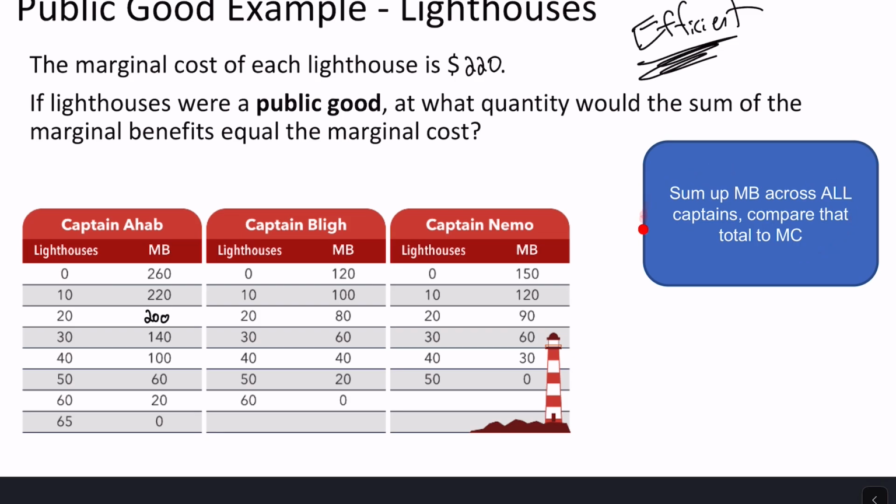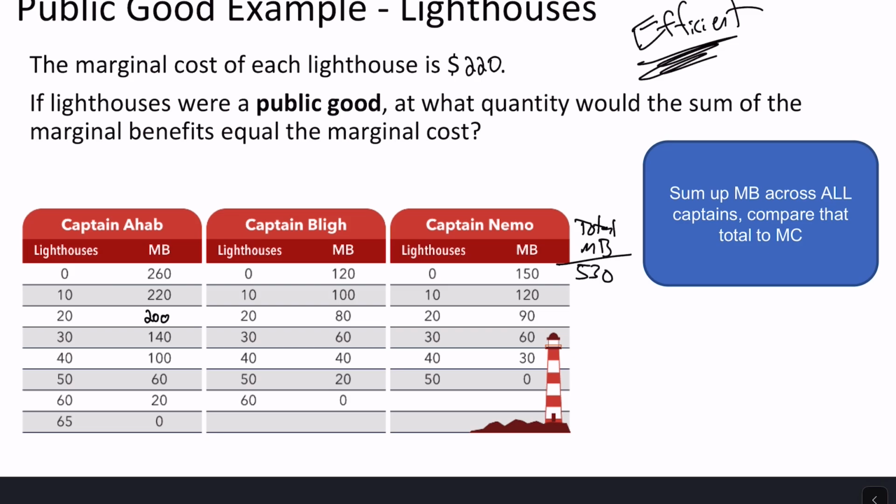That's going to give us the social marginal benefit. So for the first line, we add up 260, 120, and 150, and so on, and get 530 marginal benefit. This is total marginal benefit across all captains, summing that up.